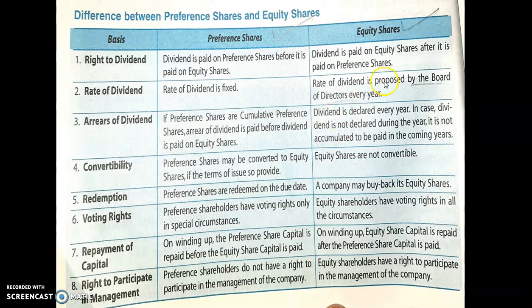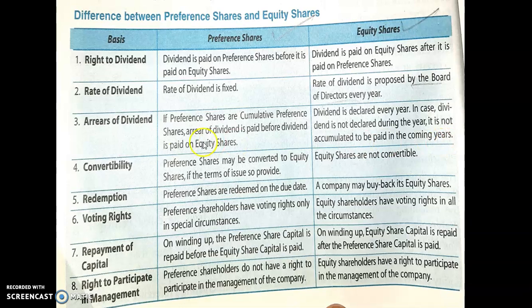Okay, but in case of equity shareholders, dividend is declared every year. In case dividend is not declared during the year, it is not accumulated to be paid in the coming year. So actually for equity shareholders dividends are paid every year, but if in any year the company decides not to give the dividend, that part of dividend which is not paid during that year will not be paid in the coming year.